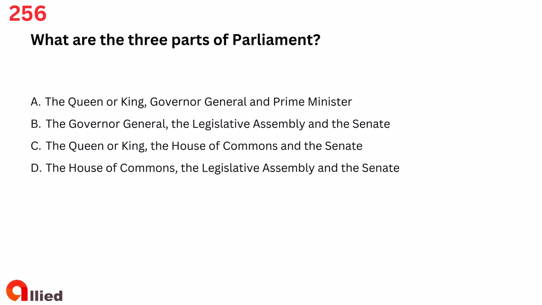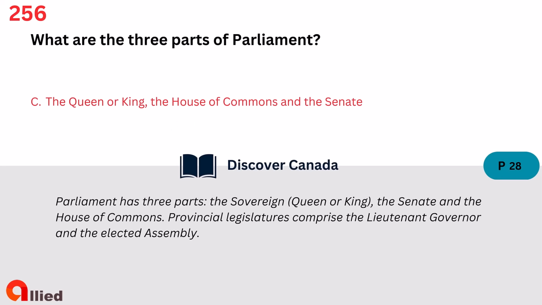Question 256. What are the three parts of Parliament? A. The Queen or King, Governor General and Prime Minister. B. The Governor General, the Legislative Assembly and the Senate. C. The Queen or King, the House of Commons and the Senate. D. The House of Commons, the Legislative Assembly and the Senate. The answer is C. The Queen or King, the House of Commons and the Senate.